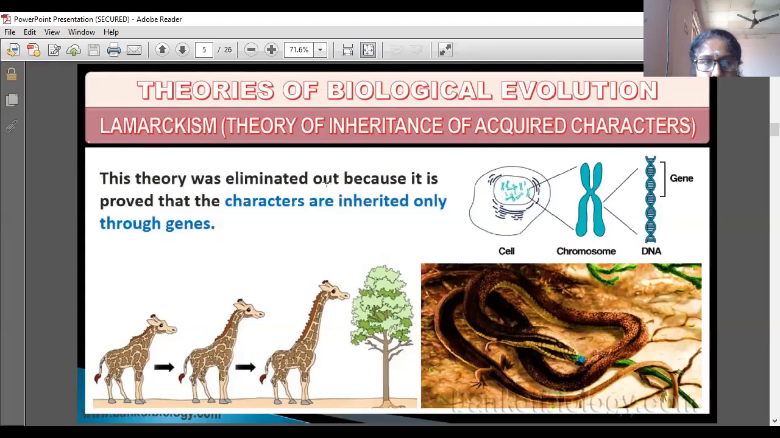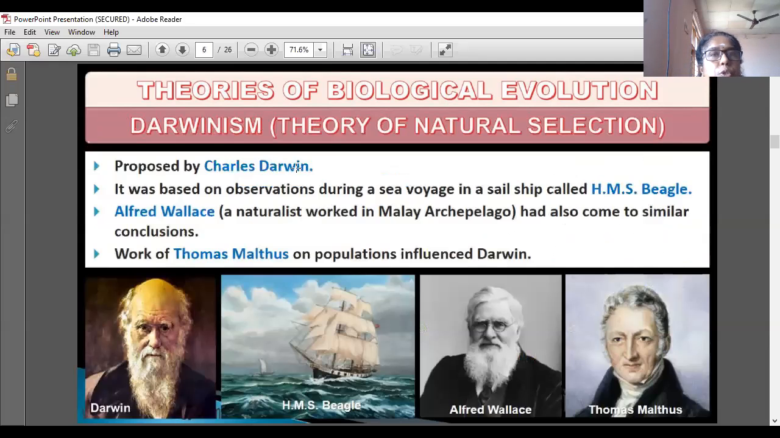This theory, Lamarckism, was eliminated because it was proved that characters are inherited only through genes. Characters which we acquire from the environment do not go to the next generation. So Lamarckism was disproved. Then Darwinism came, proposed by Charles Darwin.